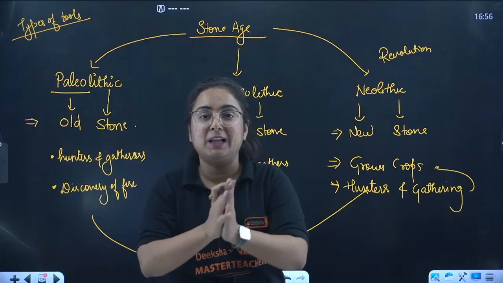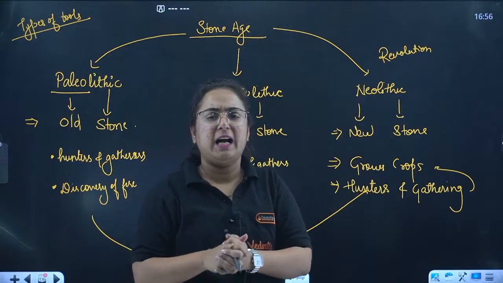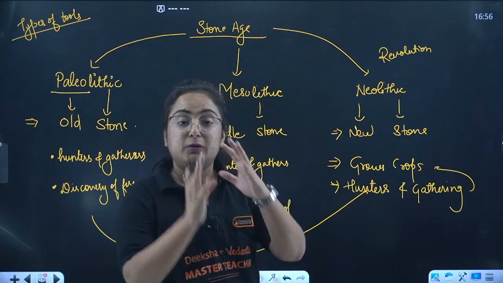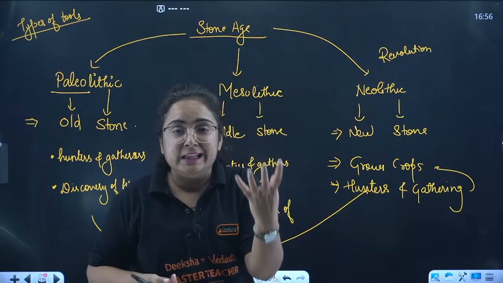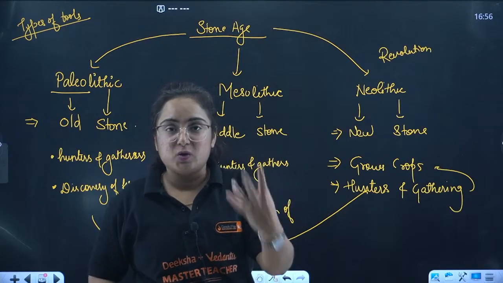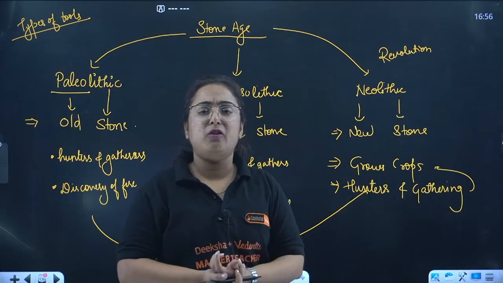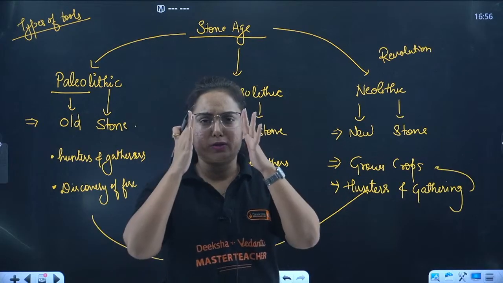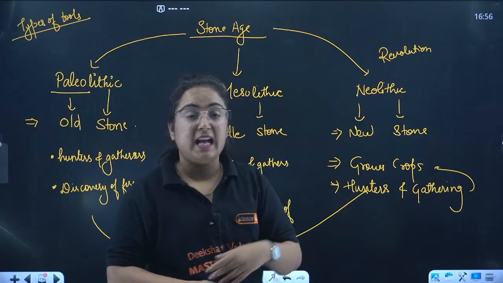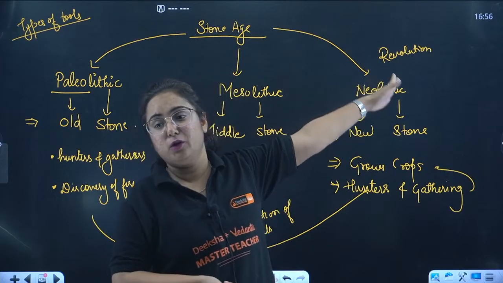For those 3 to 4 months they were staying near the rivers in the alluvial soil and growing crops, making houses of mud, trees and forest material. This is how it is known as a revolution.